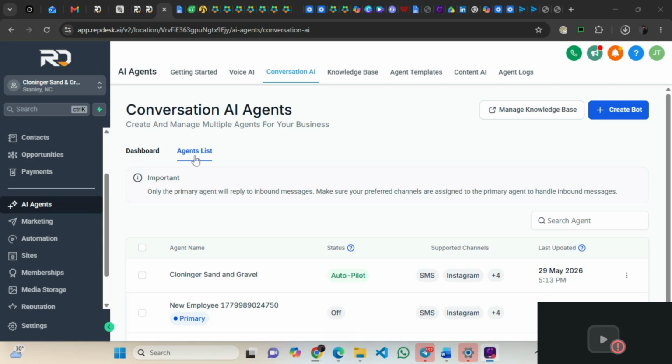Okay, so basically I'm done with the demo for Cloninga Sand and Gravel, located at Stanley, North Carolina. So what I did, take for instance that a user comes into a web application and is trying to navigate to get a booking page where he can book an appointment, and he finds it very hard to find the location of the appointment booking on the page of the web application.